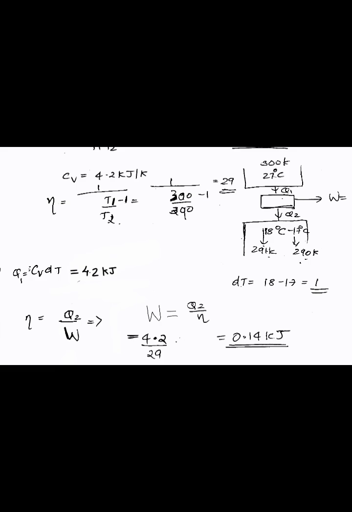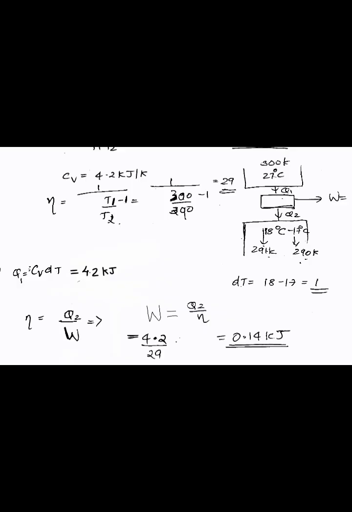So here Cv is equal to 4.2 kilojoule per Kelvin, and we know for a refrigerator the efficiency eta is equal to 1 by (T1 by T2 minus 1). That is equal to 1 by (300 by 290 minus 1). This is equal to 29. And we know Q2 is the heat extracted from the source.